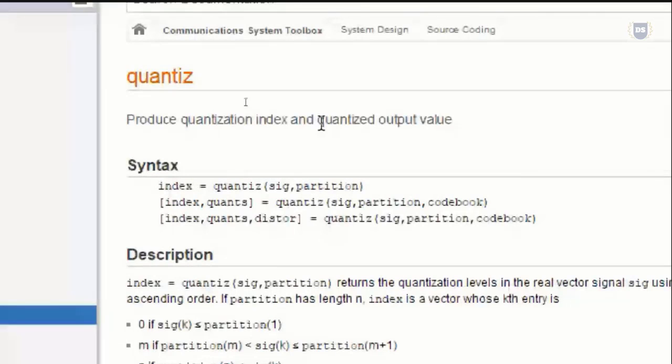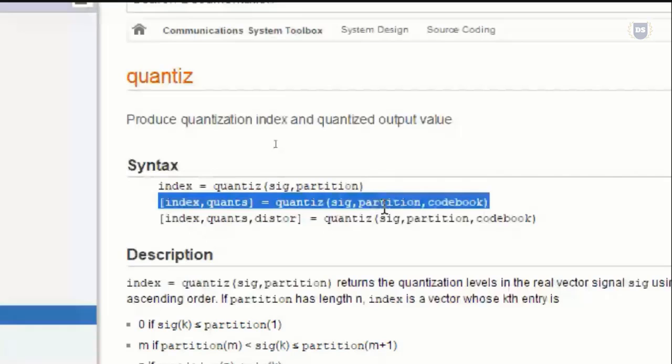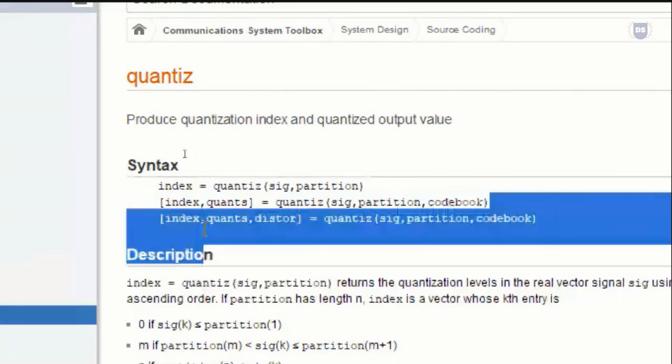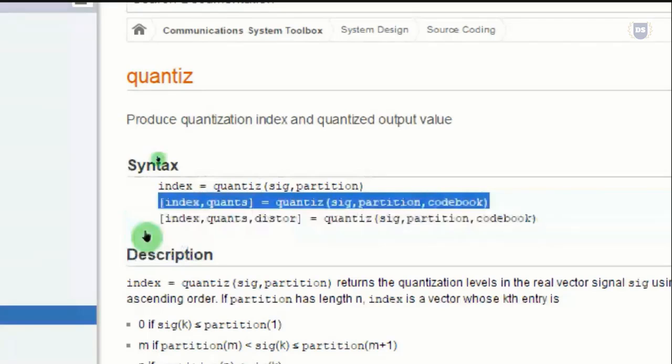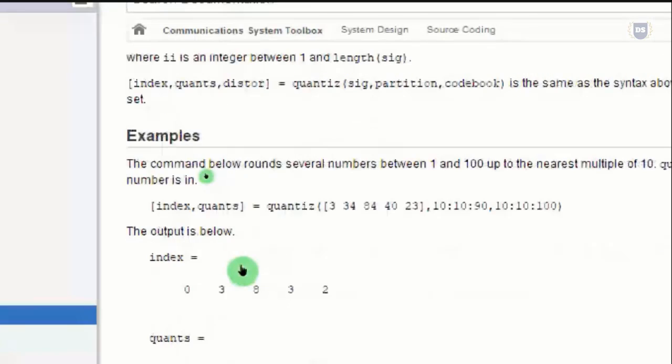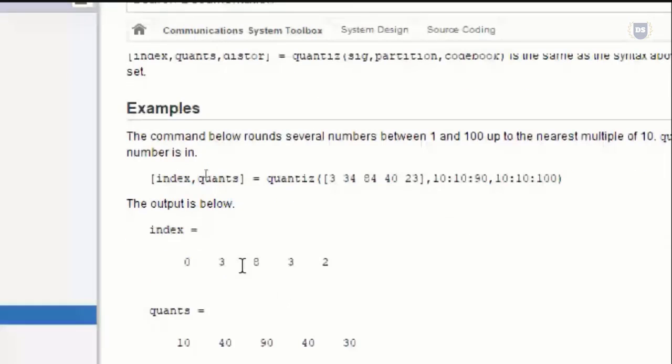It has 3 different syntaxes, and we are sticking to our second syntax, where you can see that it returns 2 values, and to which we are trying to pass 3 different arguments. The very first argument is signal, followed by partition, then followed by codebook. So we are making use of this syntax, and you can have a better idea if you go through this documentation.